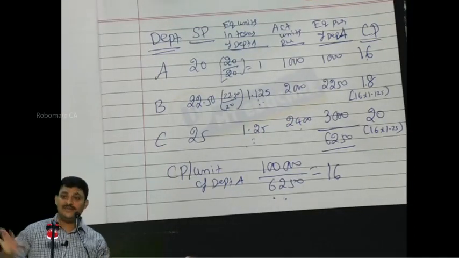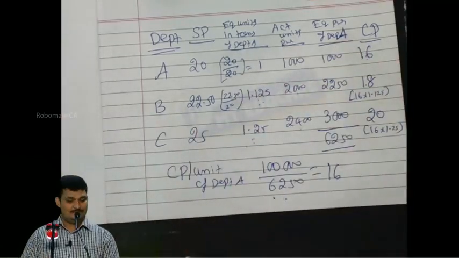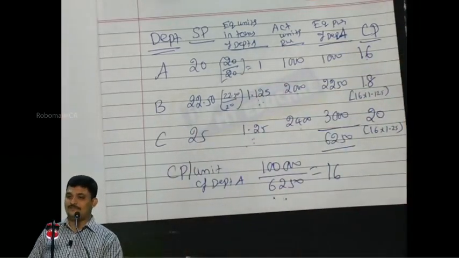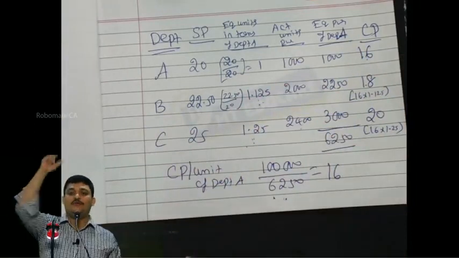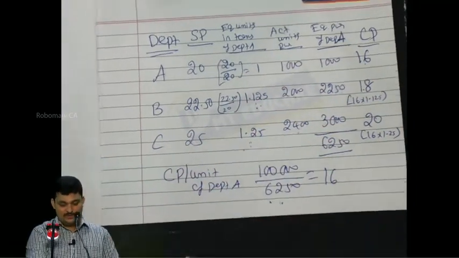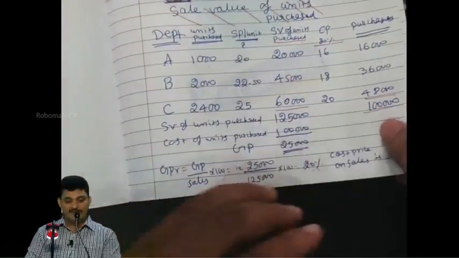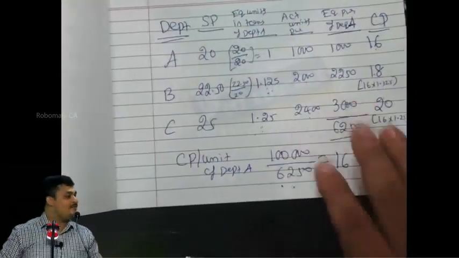Without finding the gross profit ratio, I never found out GPR here, but I got the cost price. Now with this cost price, I can easily find out opening stock, purchase, sales, closing stock, everything. I will get GP. Correct? So whatever work we have done, finding the gross profit ratio is absolutely avoided by this equivalent units working.